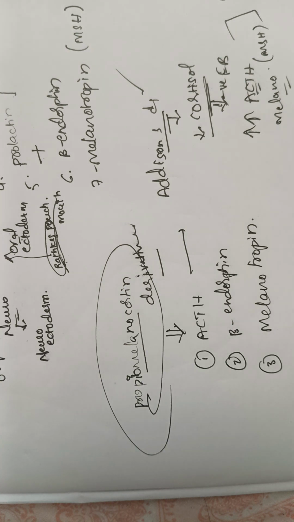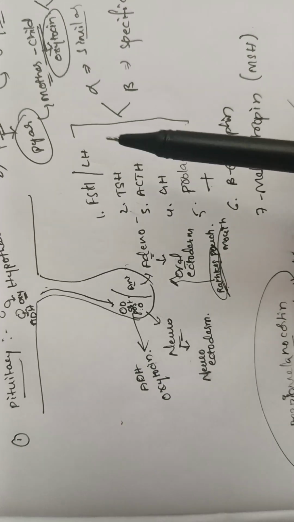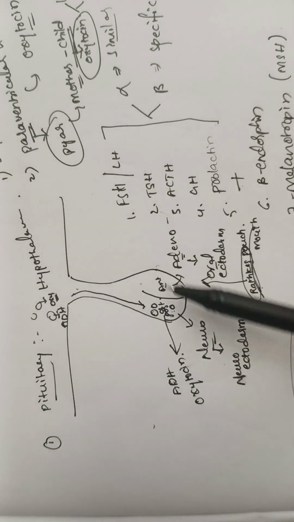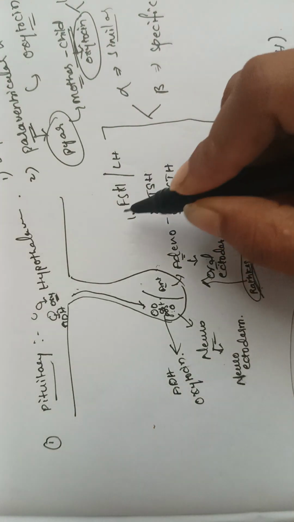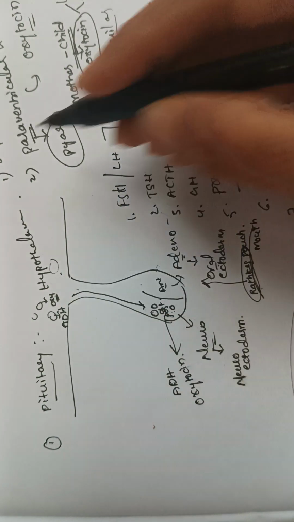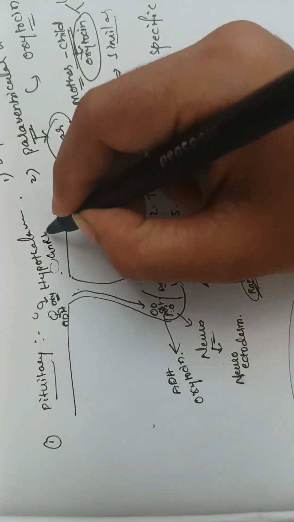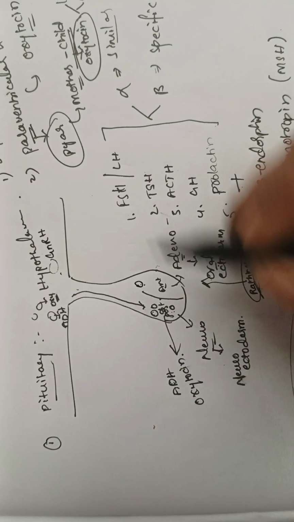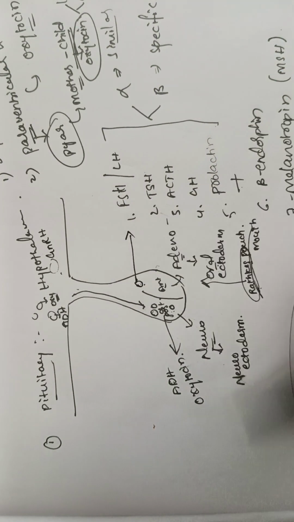Okay, so we got to know, and I want to add a few more points. You know that FSH and LH are released from the gonadotropes present in the anterior pituitary, but to release them, from the hypothalamus we should get one hormone, that is gonadotropin releasing hormone, that stimulates the gonadotropes present in the anterior pituitary producing FSH.